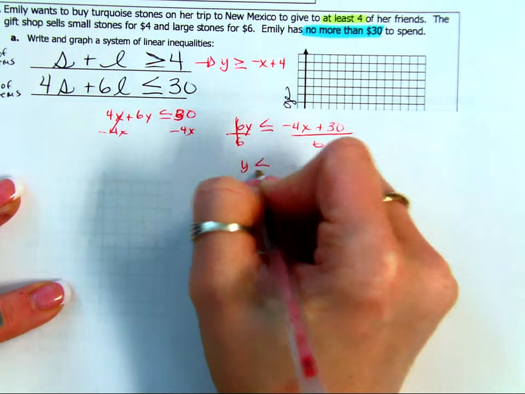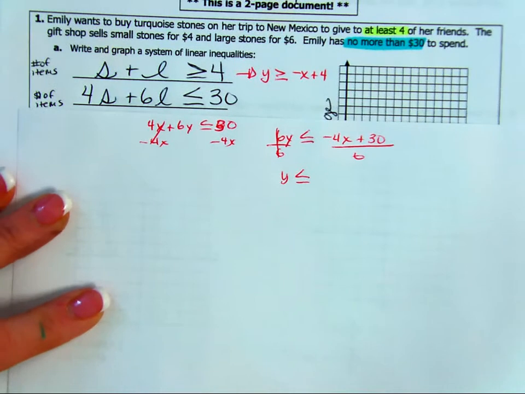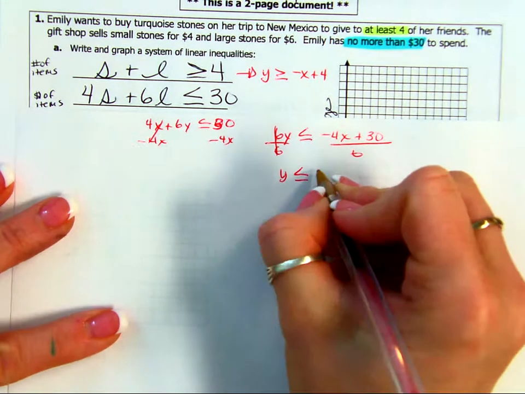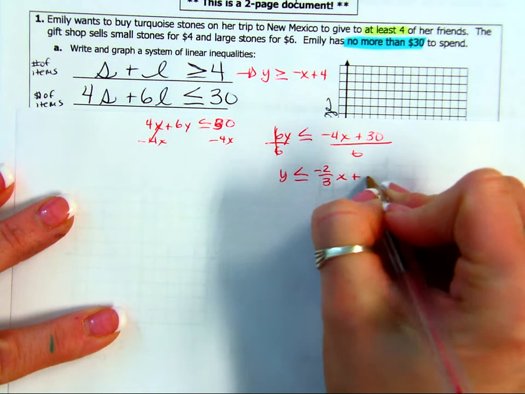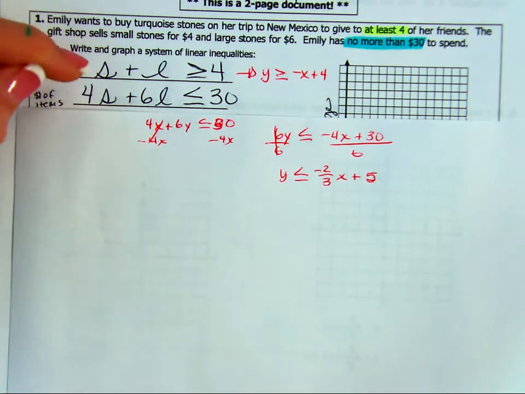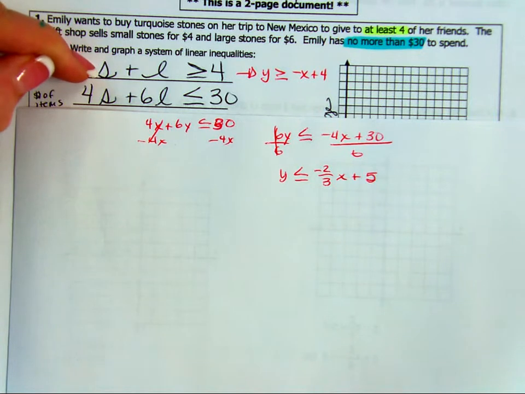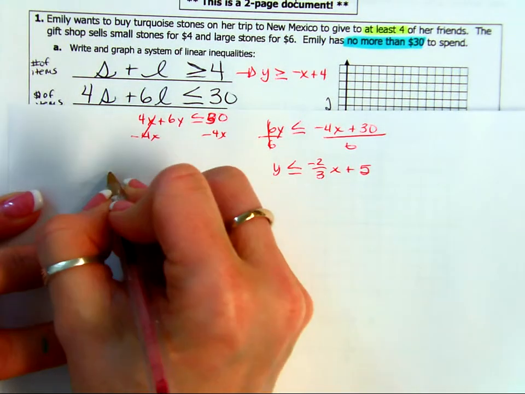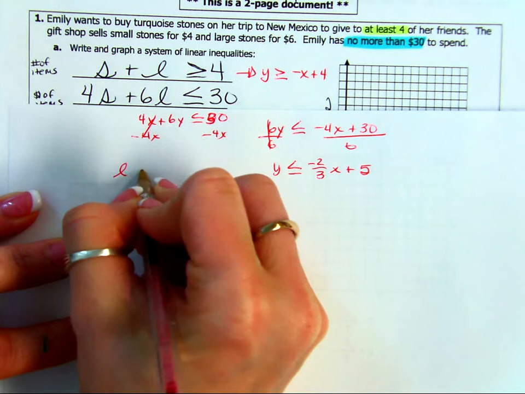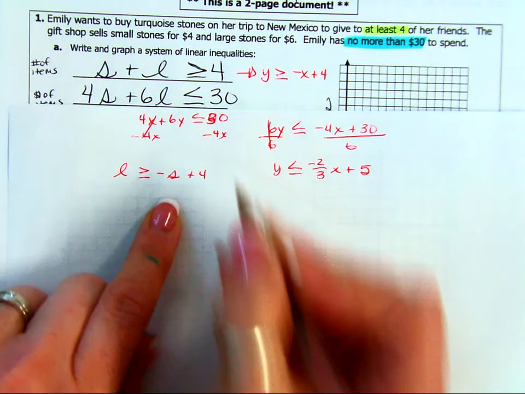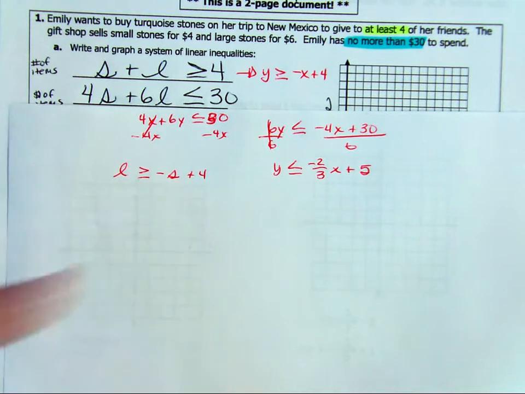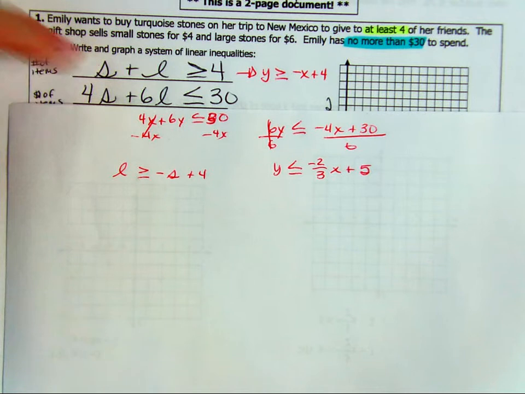If I divided by a negative, I would switch it, right? But I didn't, so we're good. This is going to give me a slope of negative 2/3 and a y-intercept of 5. If you could go ahead and do that, like I kind of feel like L is greater than or equal to negative S plus 4 would be kind of confusing for you. If you're able to go ahead and switch it to slope intercept without switching it, then good. But either way, just change it real quick.